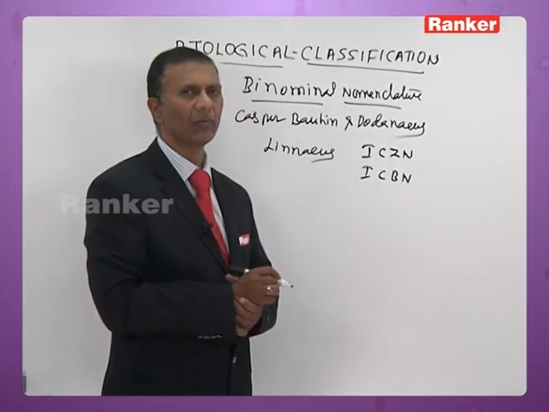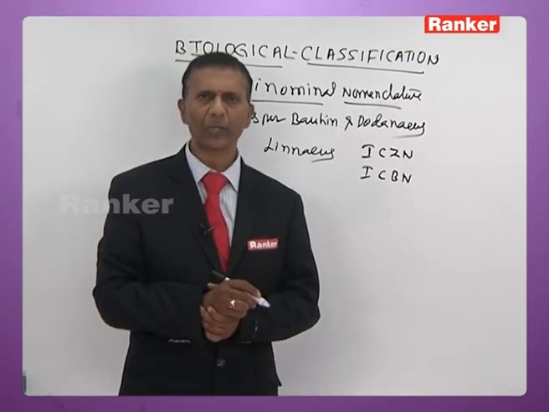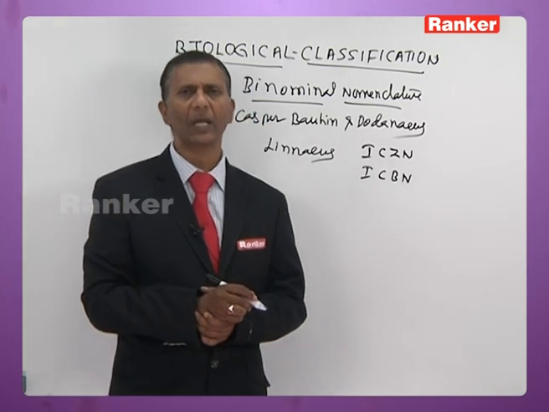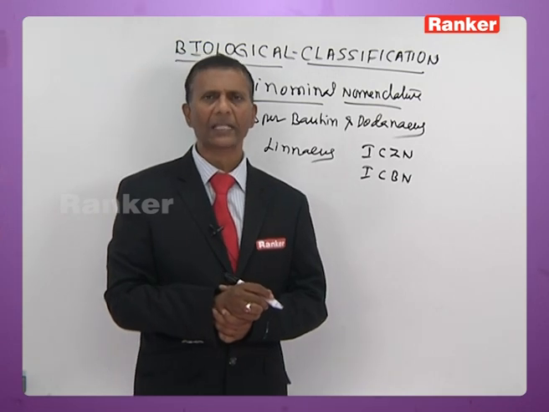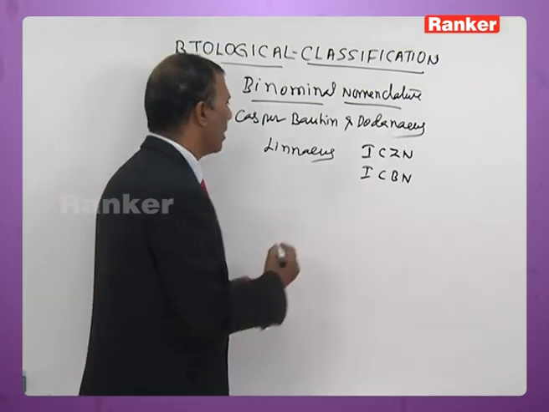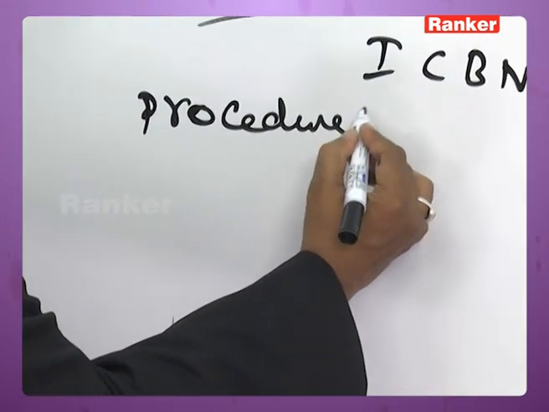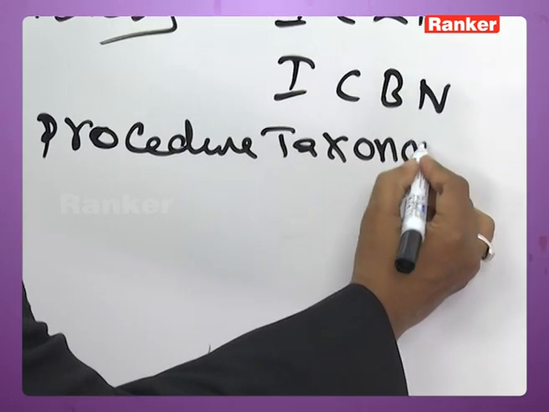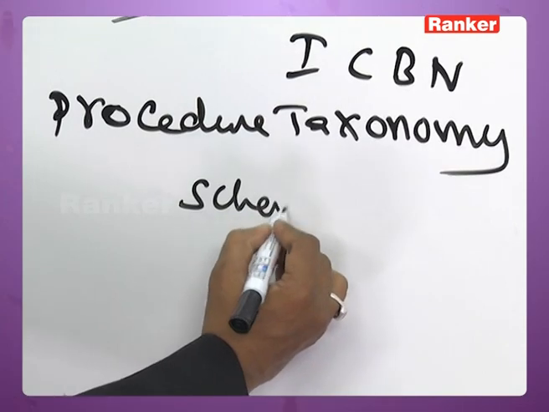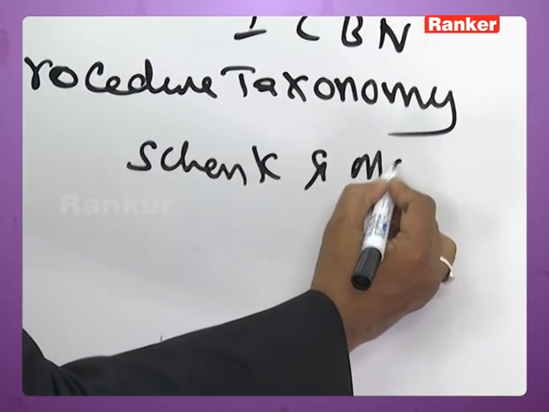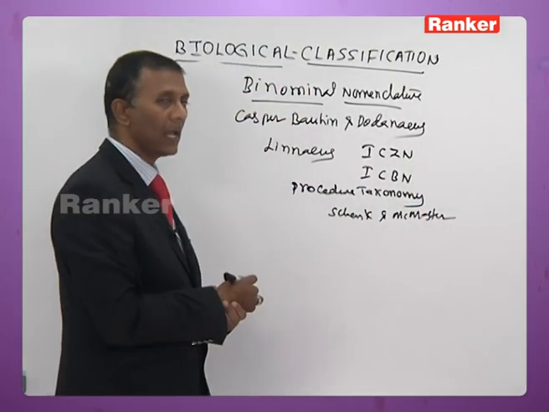In ICZN, certain rules are laid down which are to be adhered to while giving scientific names to the organisms. All these rules are in fact excerpted from a book called Procedure Taxonomy. This book was written by Schenk and McMaster.